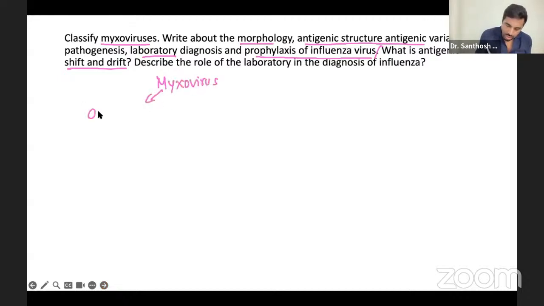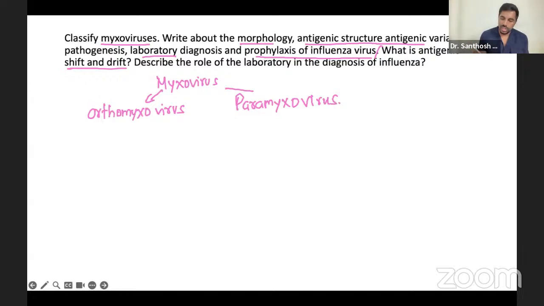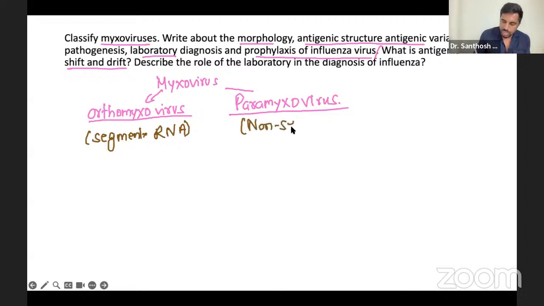We classify them as orthomyxovirus and the other one is paramyxovirus. These are the two things, orthomyxo and paramyxovirus. So now, how to remember? When you talk about orthomyxovirus, the main difference is that it has a segmented RNA. Paramyxoviruses don't have segmented RNA; they are non-segmented RNA viruses.